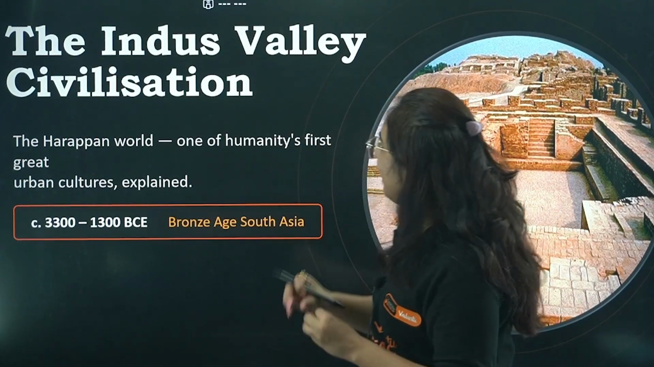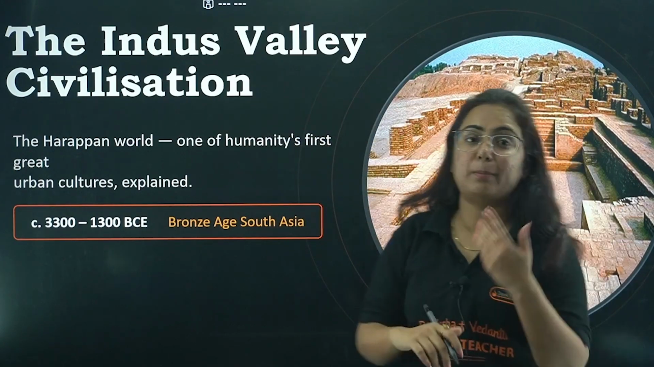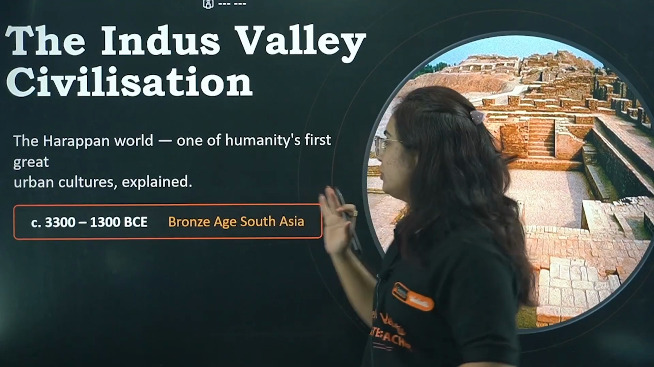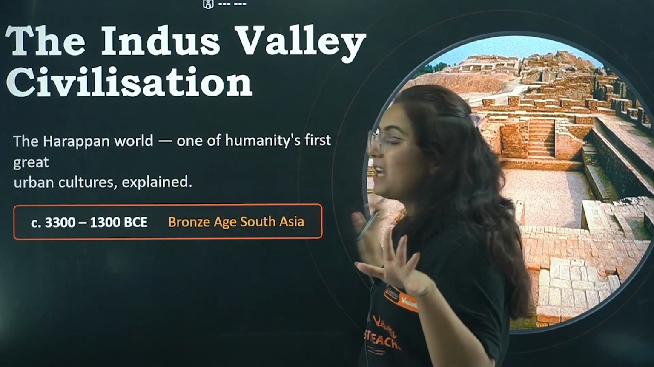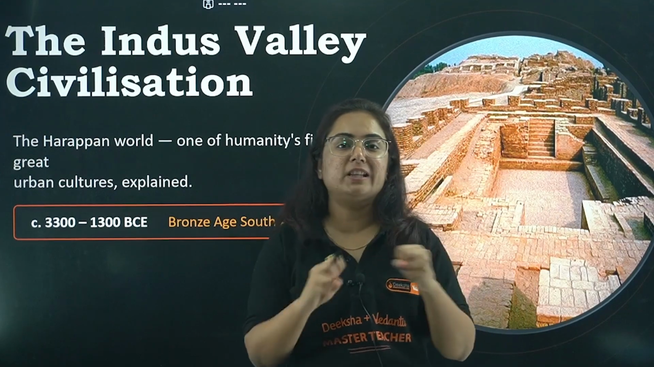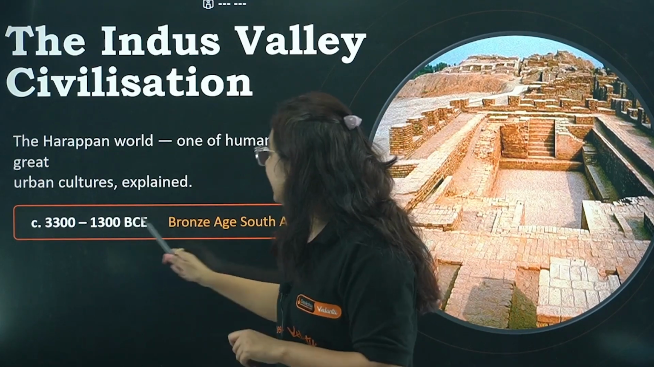Okay, so coming back to this period, that is Indus Valley Civilization, which is sometimes also known as Harappan Civilization. Why? We are going to know this. It is one of humanity's first great urban cultures, and that is going to be explained in this video right away. There was a brief period in Indian history from 3300 BC up till 1300 BC where we have found the evidence of the Bronze Age.